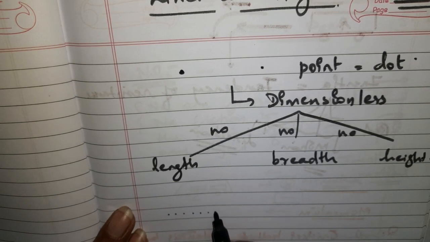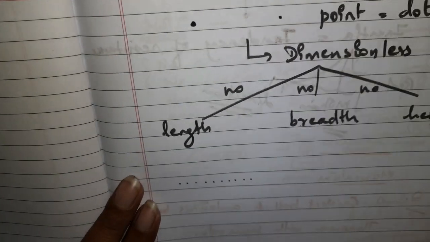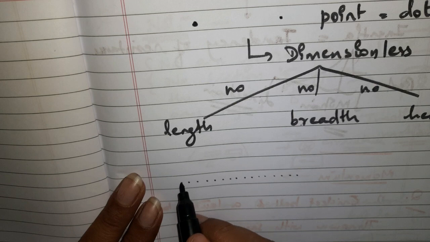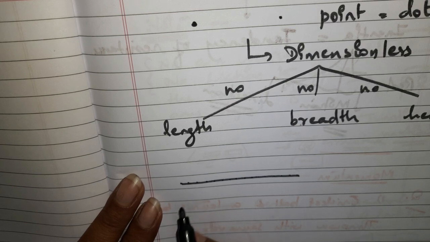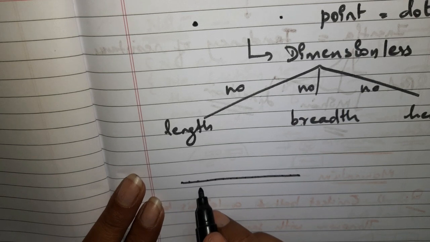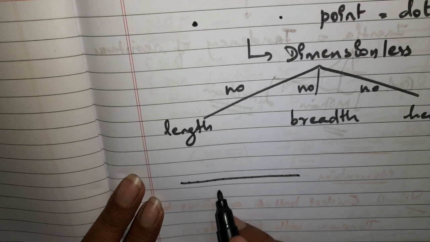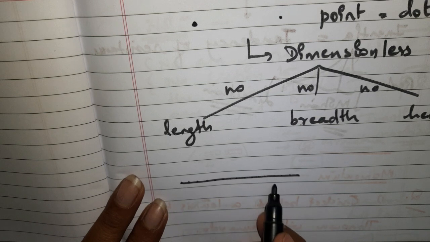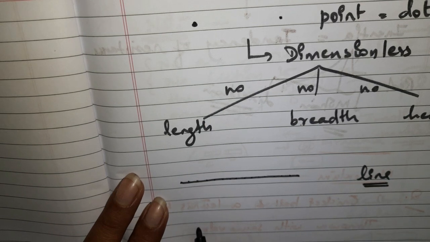Now when we have a collection of points, or a group of points, on a linear path, what are we going to get? You can see here that these were the collection of points, and they were just joined together, and now you're getting a straight line. Since I have taken a linear path, or a straight path, here you are going to get a straight line. Now when I'm using the word line, it does have some specific meaning.